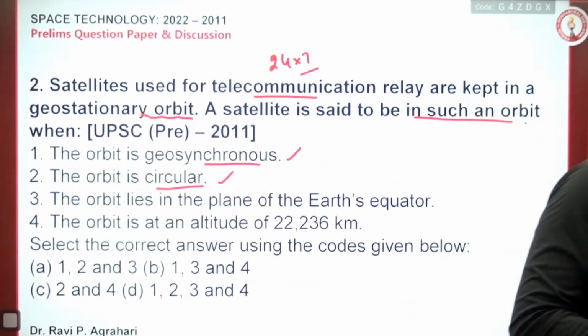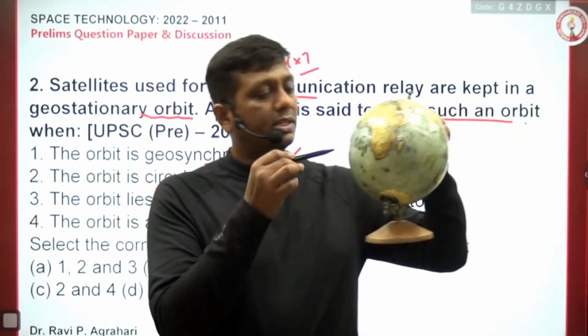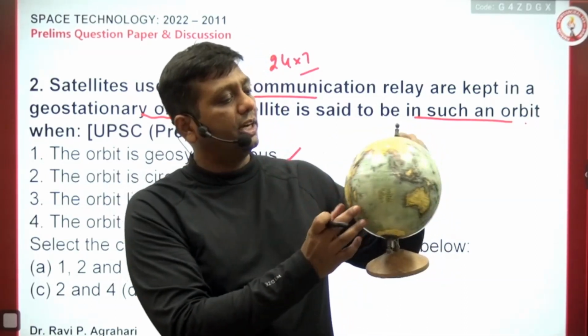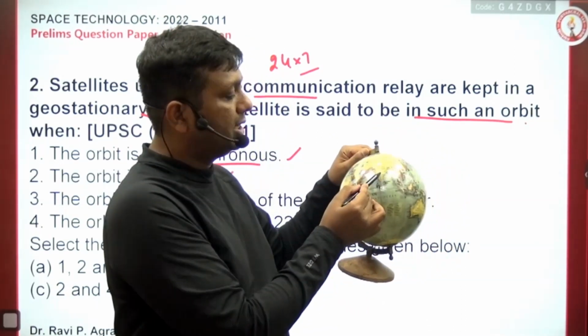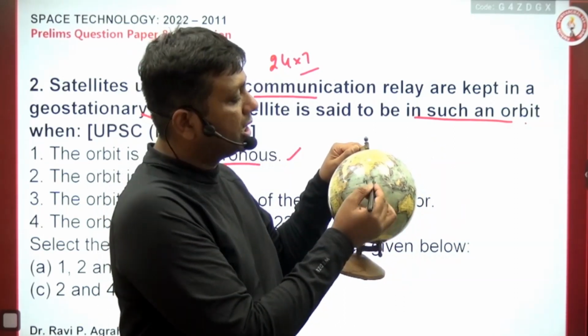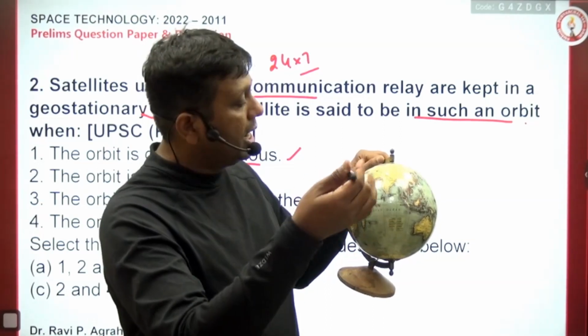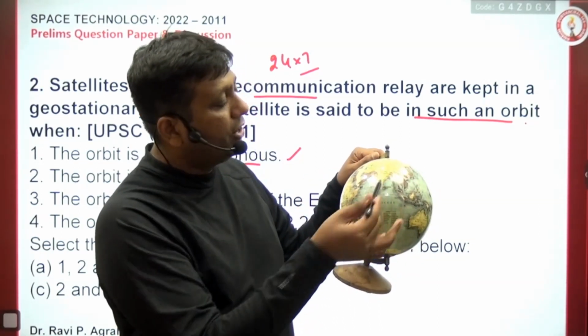Suppose, guys, this is the Earth, as you can see here, and this is the equator. Just from the equator, 36,000 kilometers away, suppose this is India. I am going to put the satellite in the plane of the equator. So 36,000 kilometers in the plane of the equator, and what inclination angle is for that.